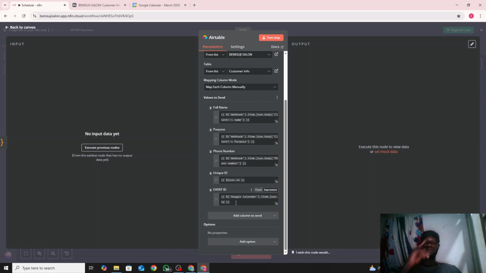The reason why we use the event ID is that if you're trying to retrieve a document from a Google Calendar, each time you create a new event, each event has its own unique ID. So for you to retrieve it, you have to get the event ID.